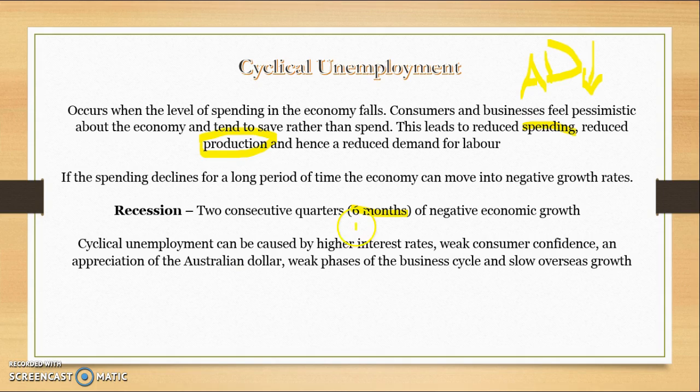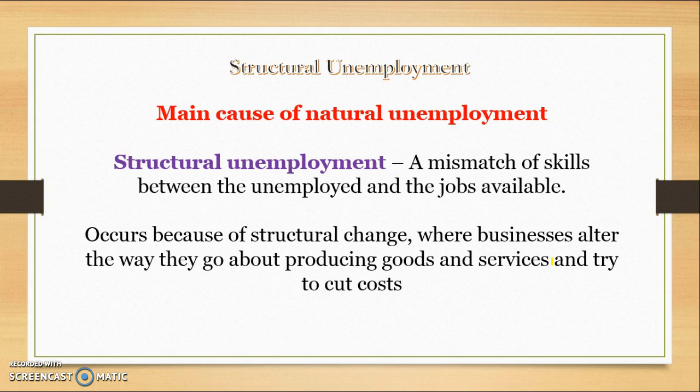So it can be caused by higher interest rates. When interest rates are higher, people don't want to spend as much because they don't want to borrow because it's more costly. They're more likely to save because they're going to get a better return on savings. Weak consumer confidence means people don't spend as much. When the dollar appreciates, so when the Australian dollar gets higher, it's more expensive for overseas countries to purchase our exports, so that can lead to more unemployment as well. So it can also be caused by slow overseas growth because they demand less of our products when they grow slower. So it's caused by a lack of aggregate demand.